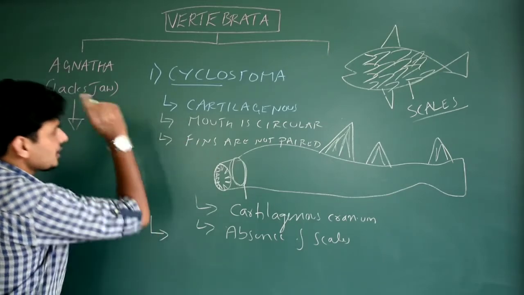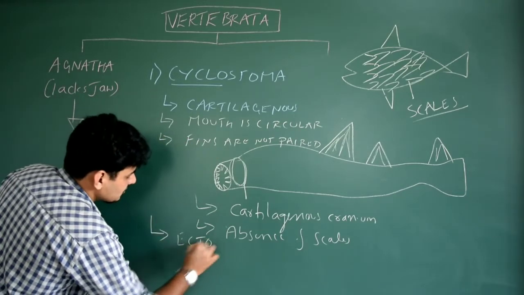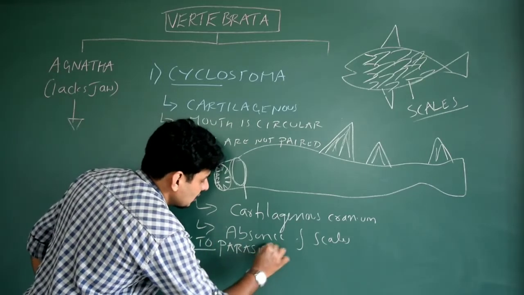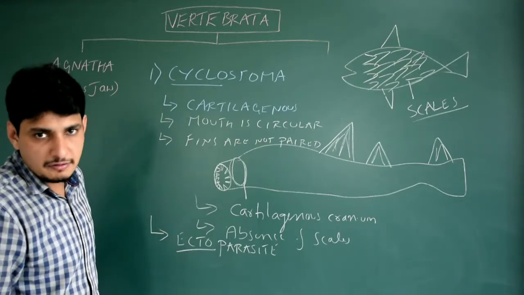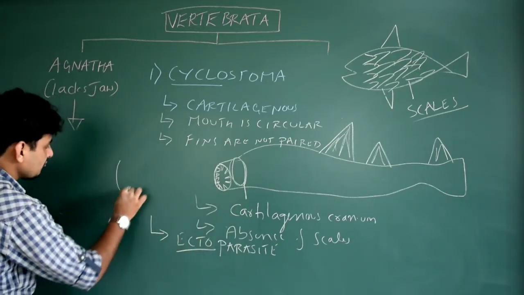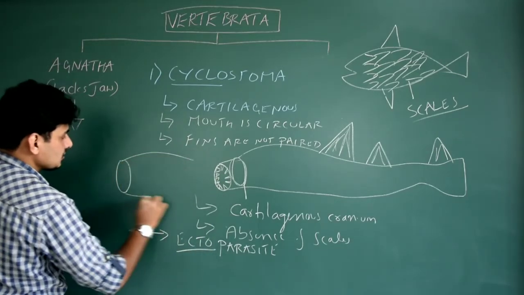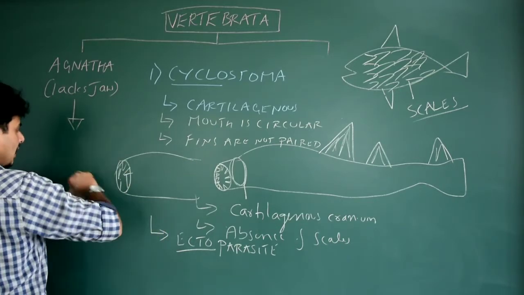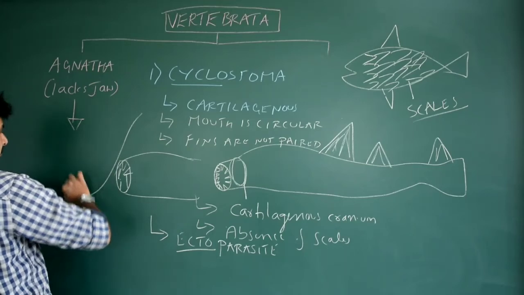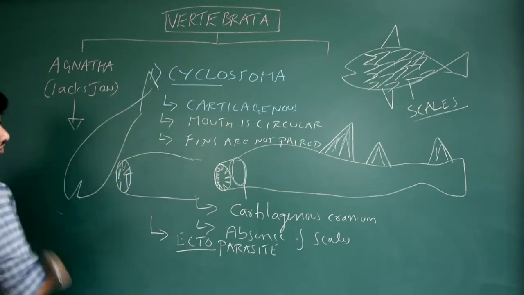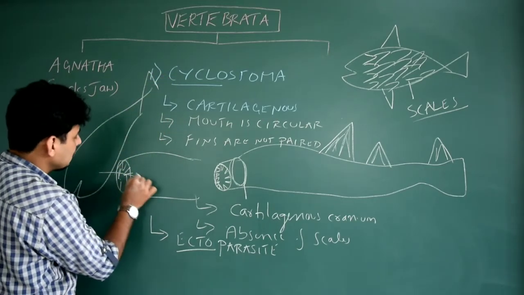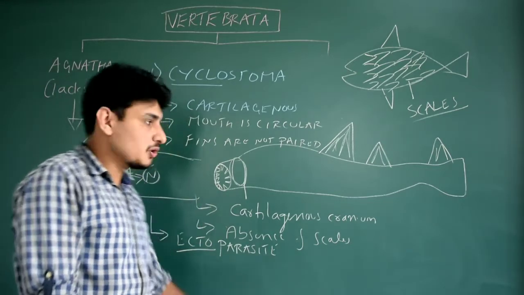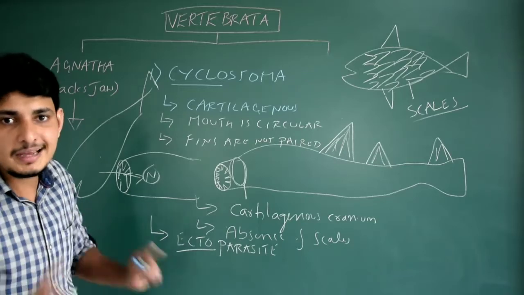The last important character of cyclostoma is they are all ectoparasites. What is the meaning of ecto? Outside. Parasite, you know that: the organism which is dependent on another organism for food, for survival. Because of the presence of this circular mouth without any jaw, they attach to the surface of some other fishes and take the nutrients from that fish. So they are ectoparasites, because of the circular mouth. Jaw is completely absent. Done?